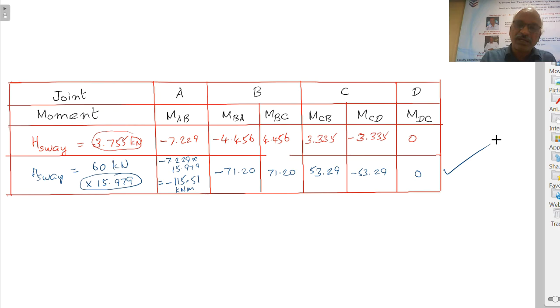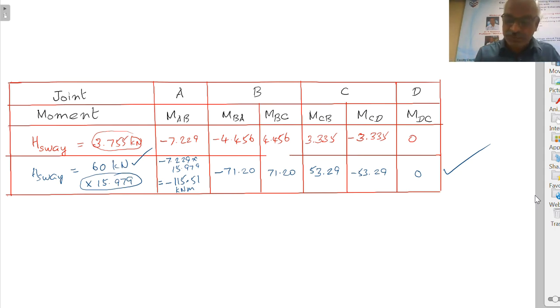So here we need not add anything because straight away the applied force is 60. For 60 these are the moments. That is the only force applied, therefore we need not add anything. In the earlier problem we added non-sway moments, sway moments and corrected sway moments, and got the final moments. That is the change between the earlier problem and this problem.